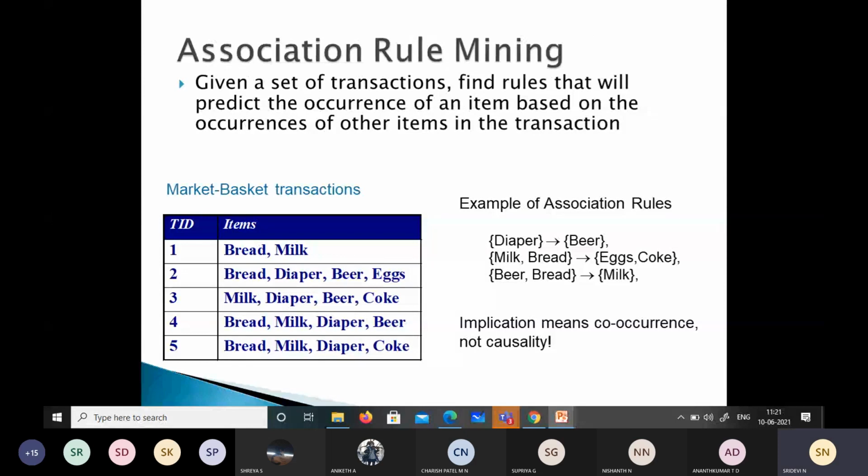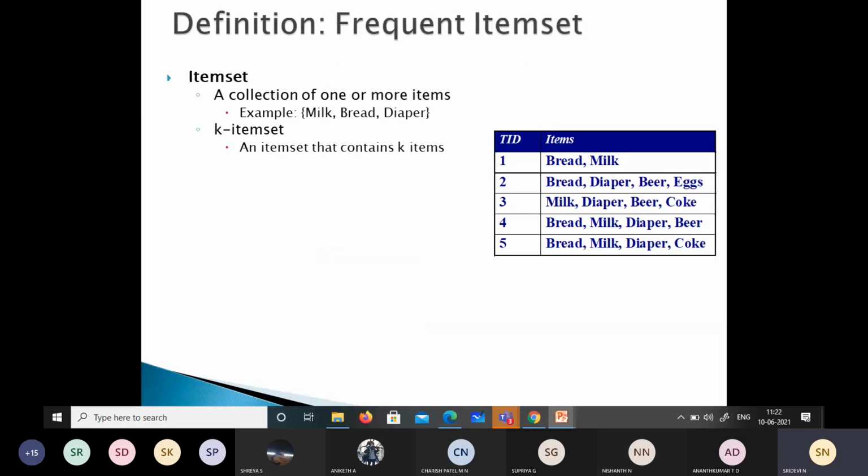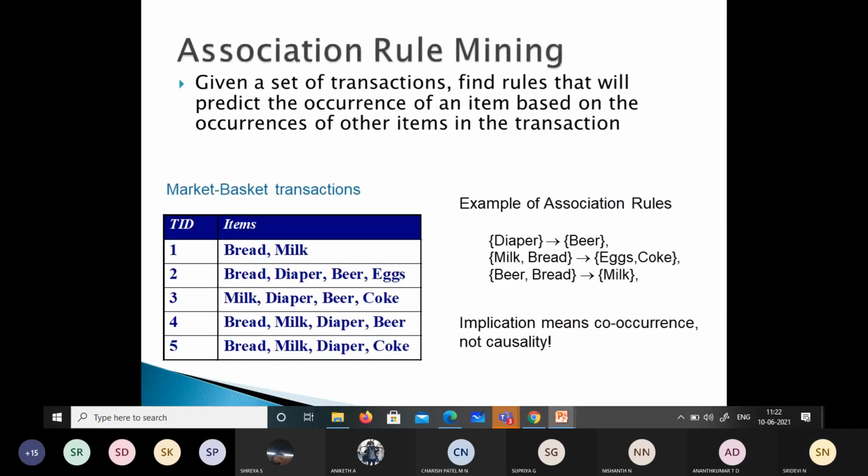So association rule mining. The association rule mining problem is stated as follows. Given a set of transactions, we have to find rules that will predict the occurrence of an item based on the occurrences of other items in the transaction.